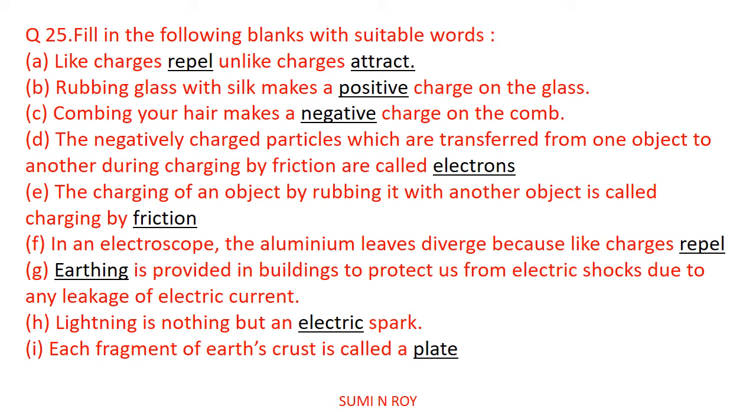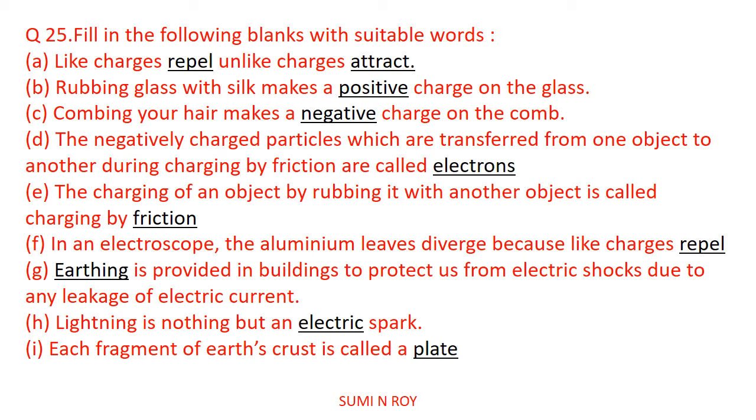As the comb receives the electrons, it will have more negatively charged particles, so it will become negatively charged. Now, the negatively charged particles which are transferred from one object to another during charging by friction are called electrons. Yes, the negatively charged particles are known as electrons and positively charged particles are known as protons. And as electrons are loosely bound with the nucleus, they can move freely from here and there.